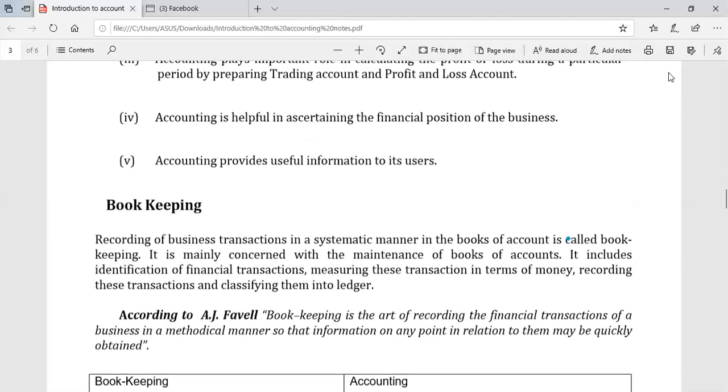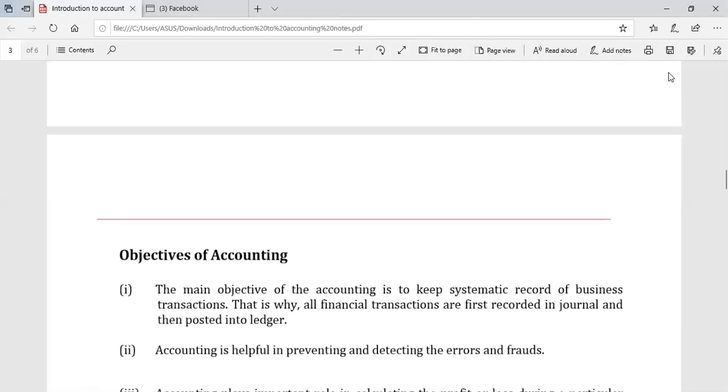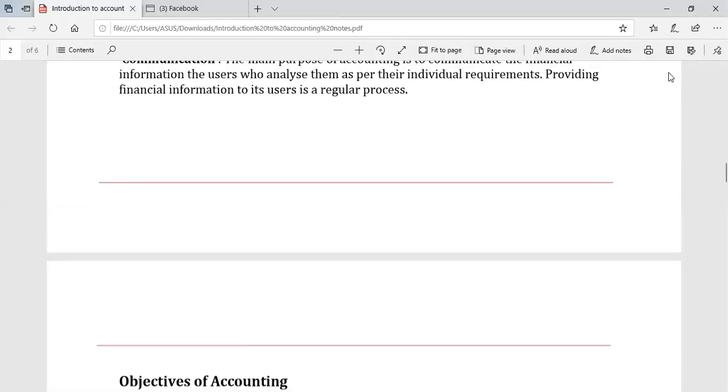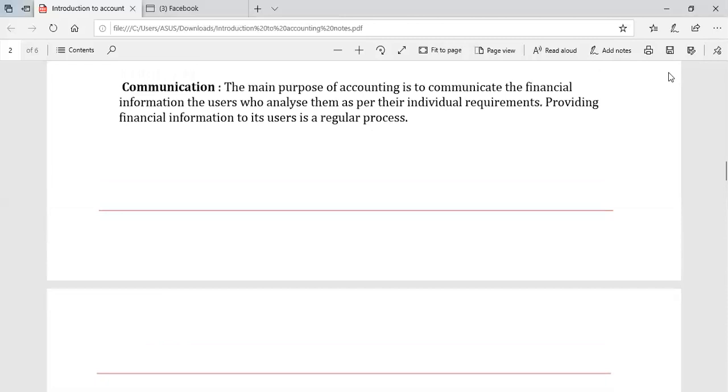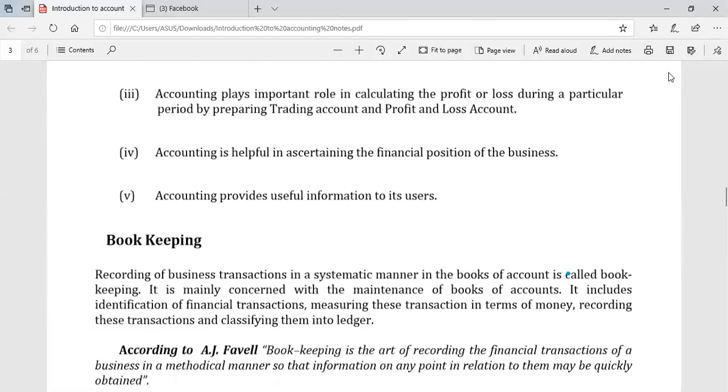So students, today this is sufficient to understand the meaning, functions and objectives of accounting. Tomorrow we will study the next point, bookkeeping. Okay. Now, fine. Is there any doubt? Students, any doubt?